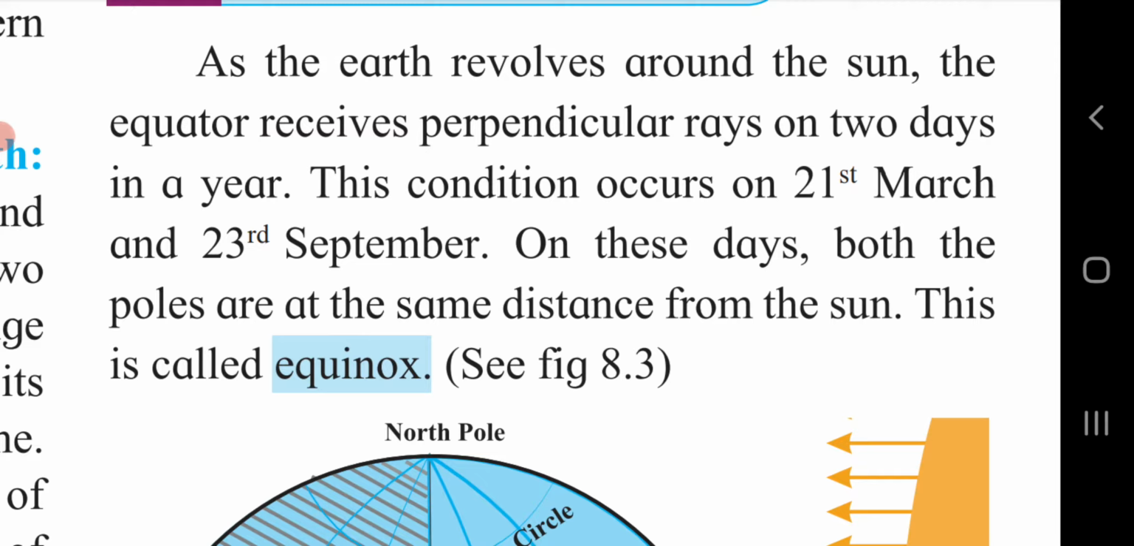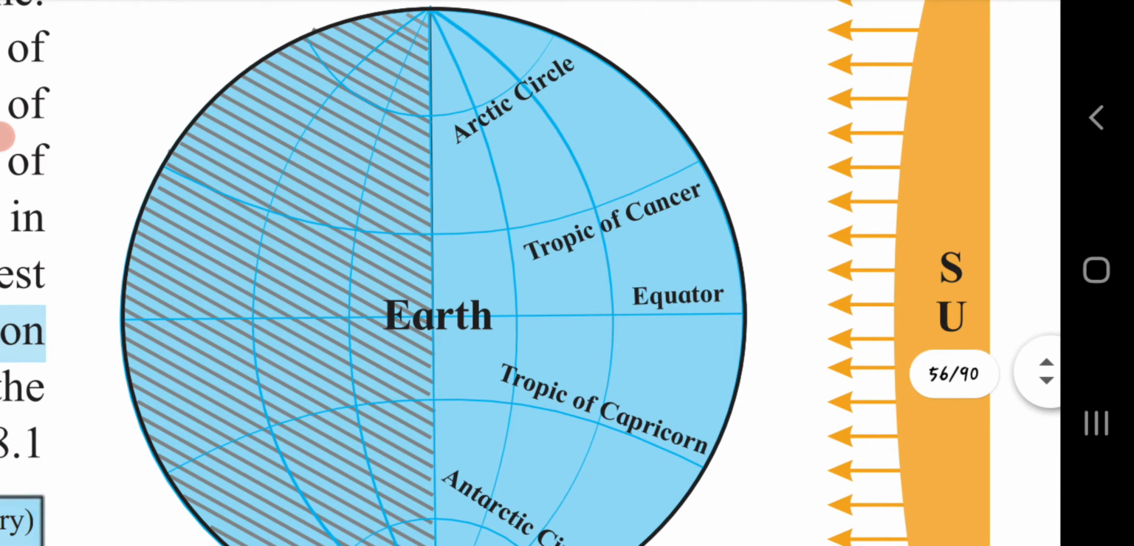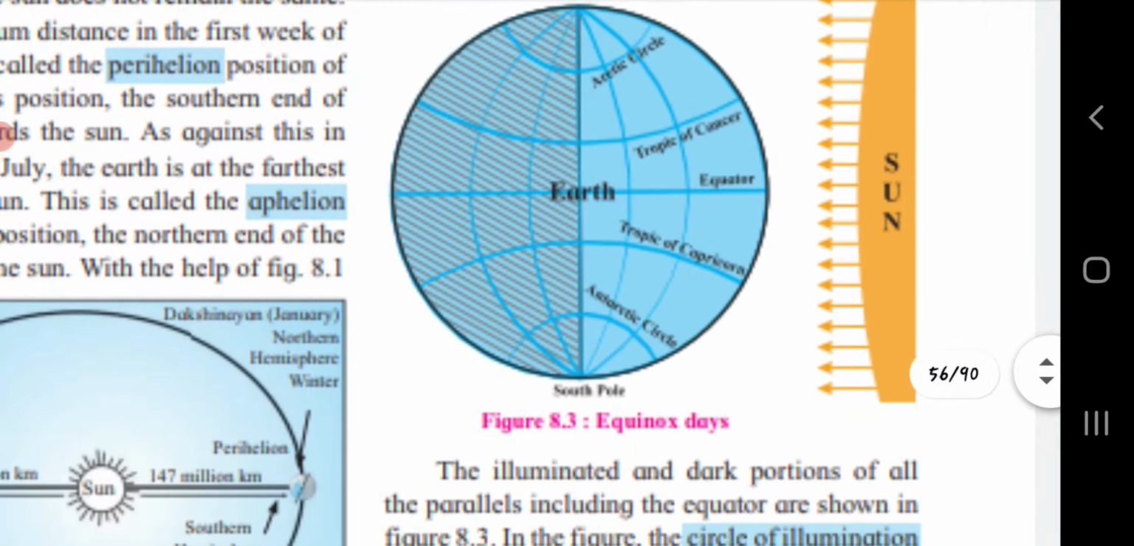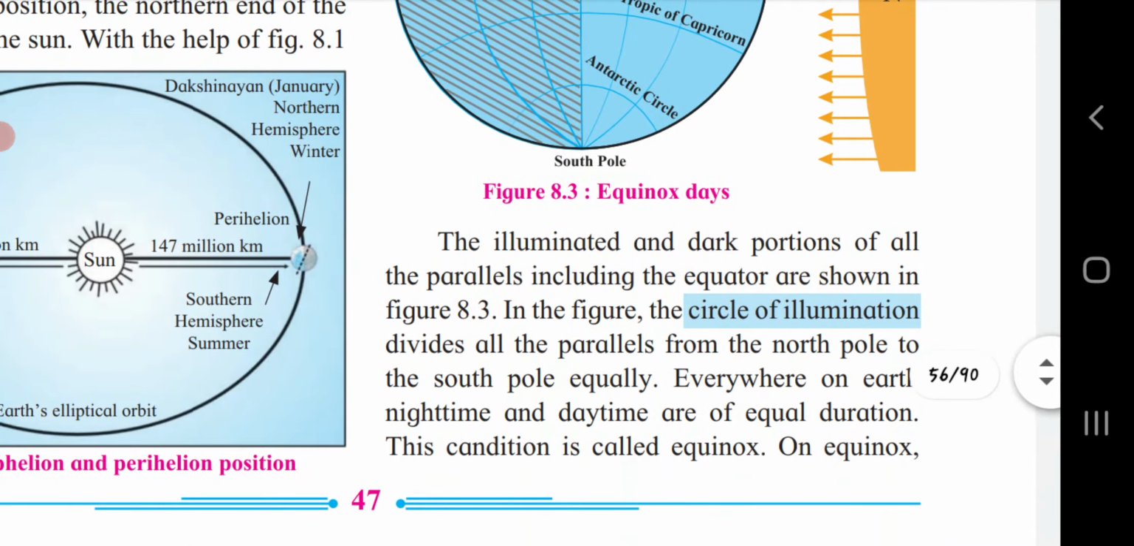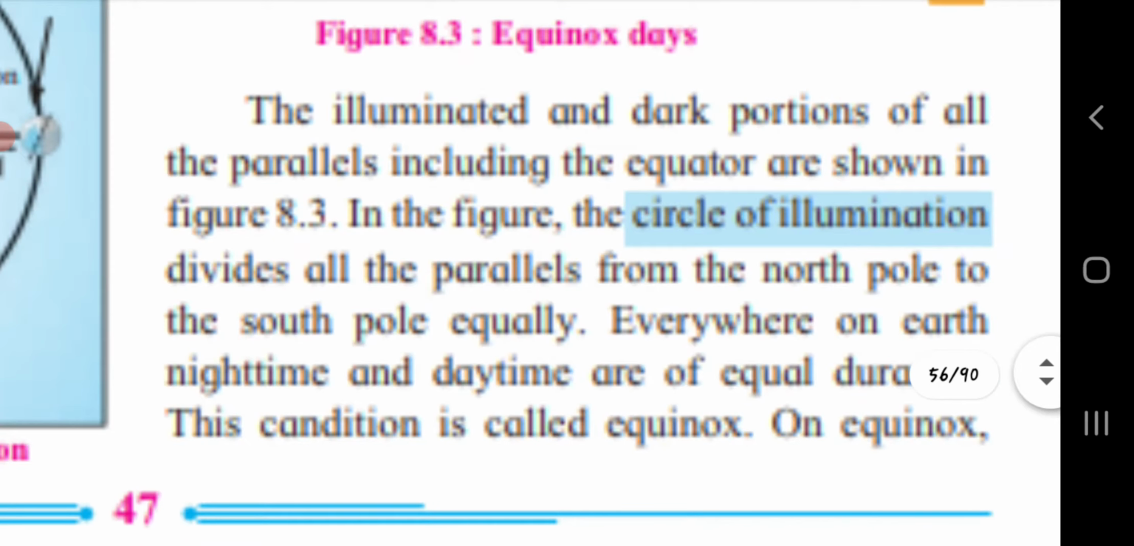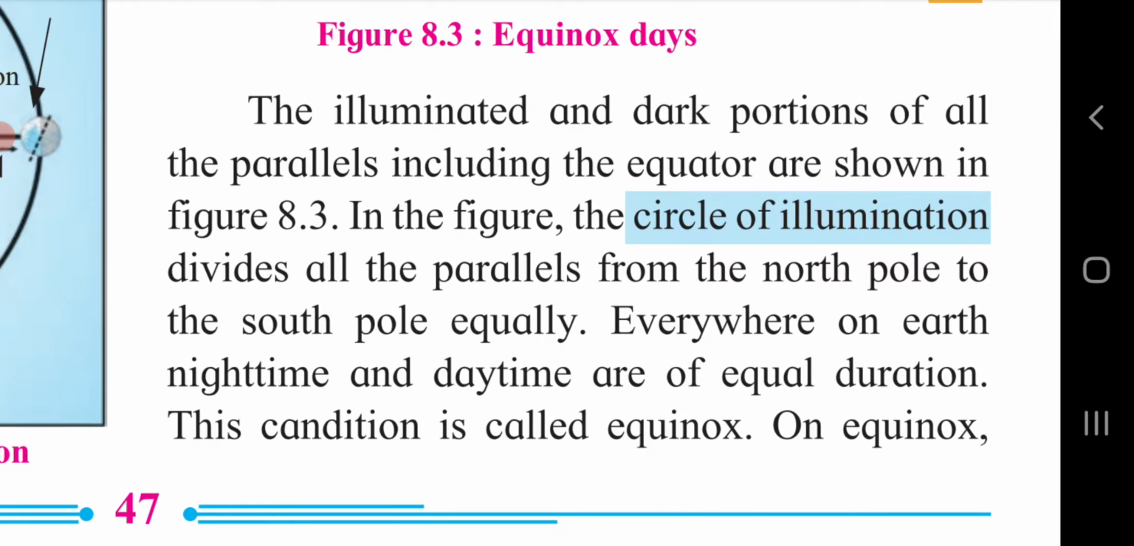Here, both the day and night will be the same. 12 hours here and 12 hours here. See figure 8.3. This is equinox day, the equal night and equal day. The shaded part is of night and the lighted part is of day, which is facing towards the sun. The illuminated and dark portion of all the parallels including the equator are shown in figure 8.3.